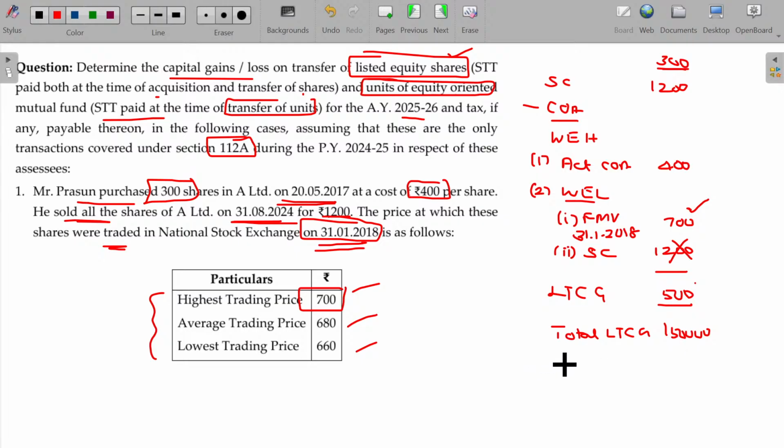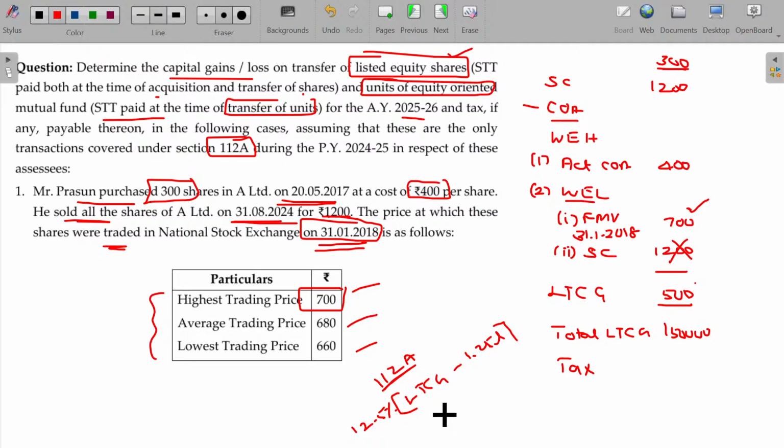Now, tax on this. Actually, in case of long-term capital gain under section 112A, the tax will be total long-term capital gain by selling the shares minus 1.25 lakhs, multiplied with 12.5%. Tax rate in this case being 12.5%. While learning the tax rates, I have completed the basic tax calculations, not with respect to the special tax rates applicable for the capital gains. So after completion of this, I will immediately go and cover the tax rate calculations once again so that you will be able to understand these calculations comfortably.